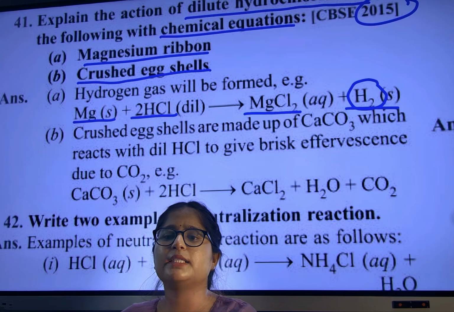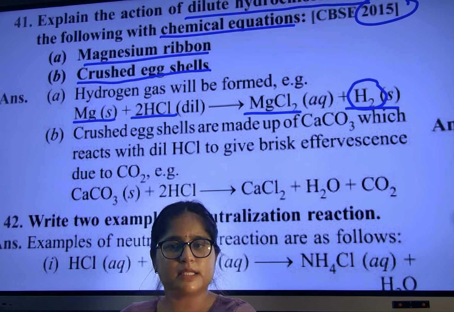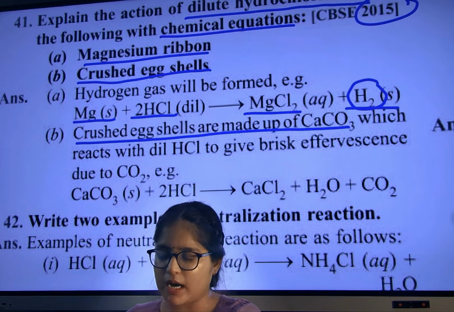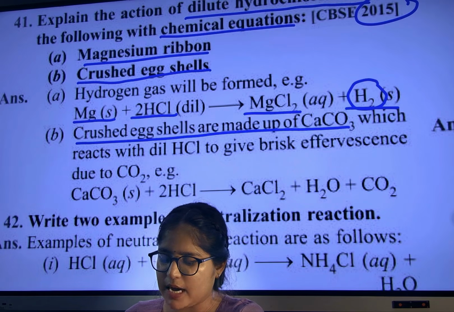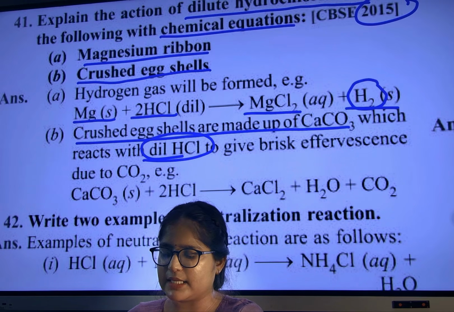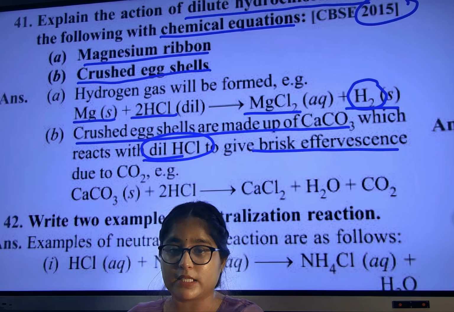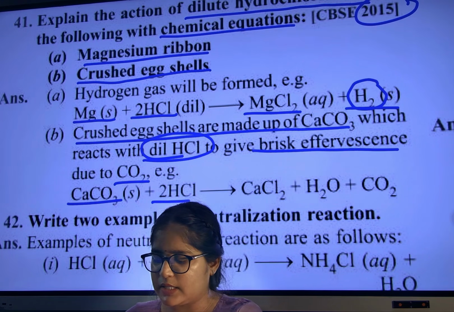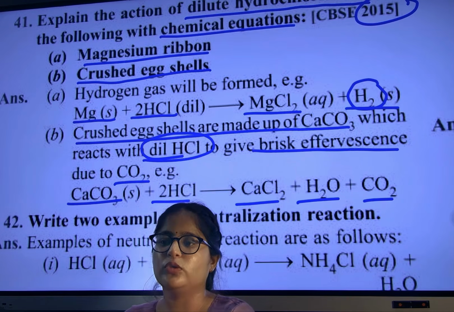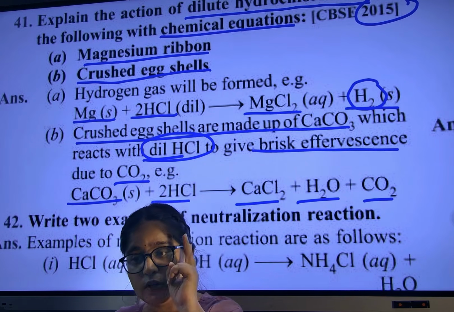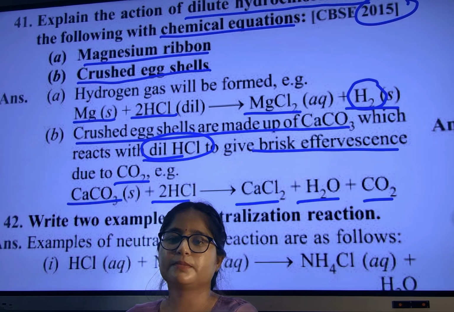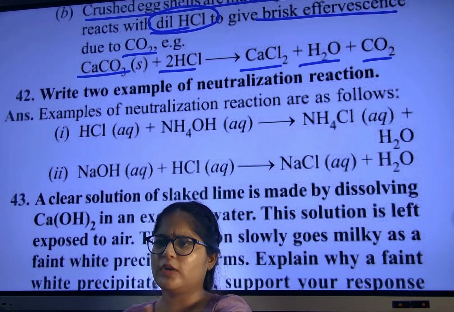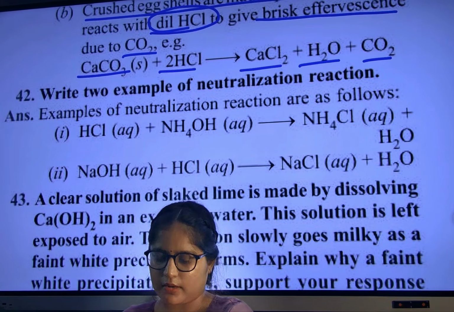So calcium carbonate reacts with dilute HCl and gives brisk effervescence due to CO2: calcium carbonate with HCl gives CaCl2, H2O and CO2. These two reactions are very important. Note them down, they will come in your exam. I am giving you short notes of only one or two pages. Only read that, more than enough.